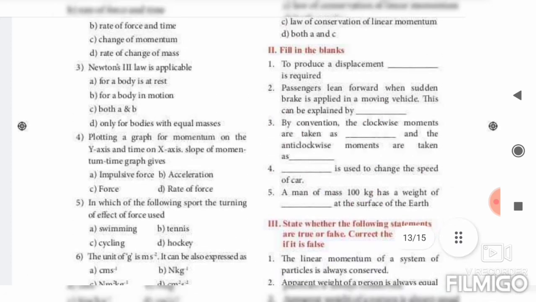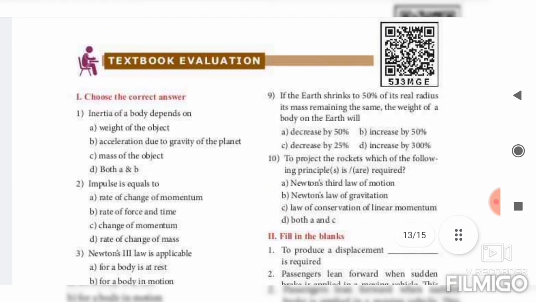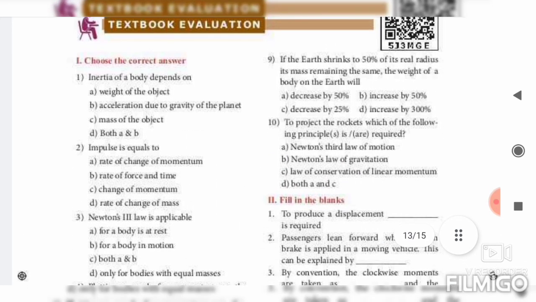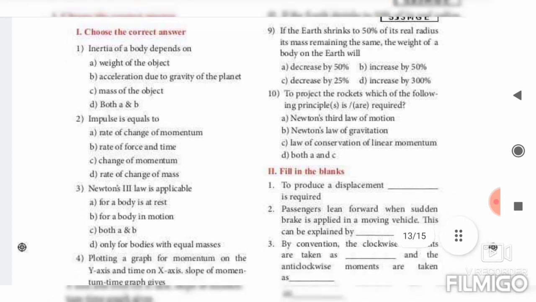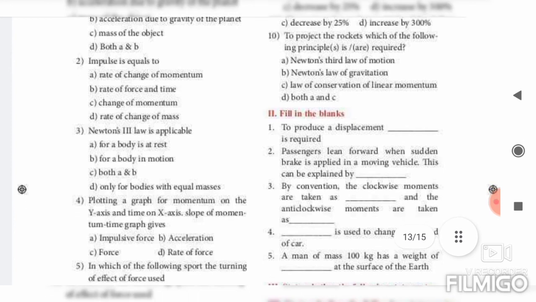If the Earth shrinks to 50% of its real radius, its mass remaining the same, the weight of a body on the Earth will increase by 300%. So to project the rockets, which of the following principles are required? Both A and C. A means what? Newton's third law and law of conservation of linear momentum.